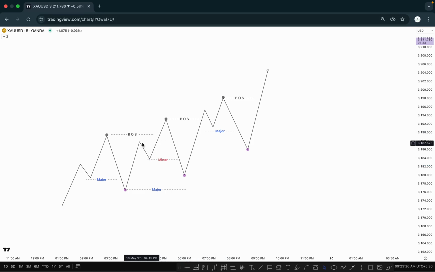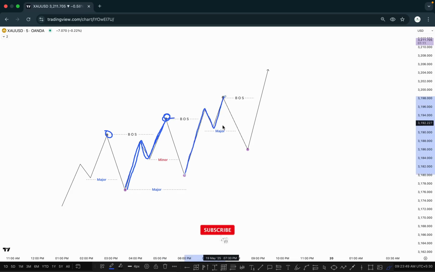Look at this one. This pullback is created here below this previous swing high, like this one, and then market went up. When the previous high is here, if market creates a structure like this right here, this one is called our minor inducement. But at this point, we can see the previous high is here and it creates a break of structure. But this time, what happened here? Market created the pullback above the previous high here, so we can mark this one as a major inducement. But in this case, it is just below it right here. So that's the difference between the major and minor inducement.